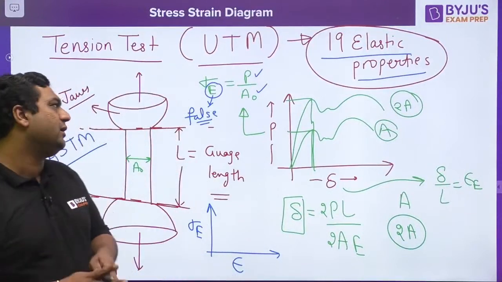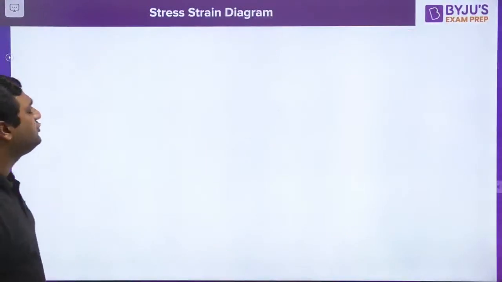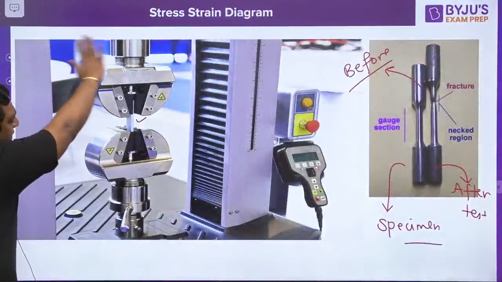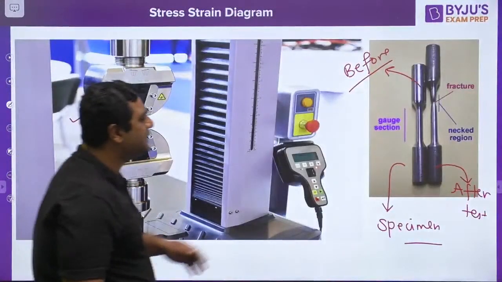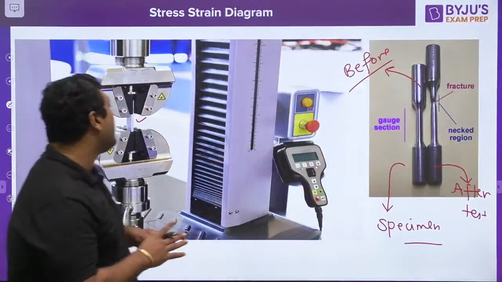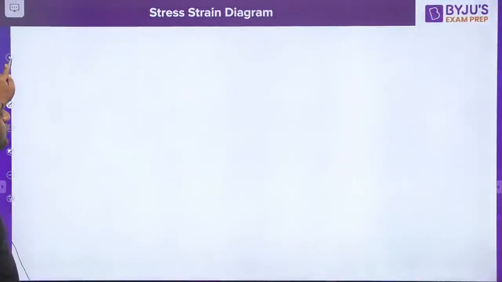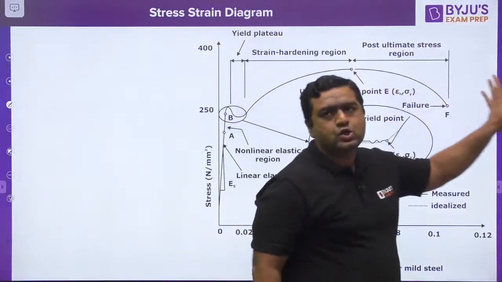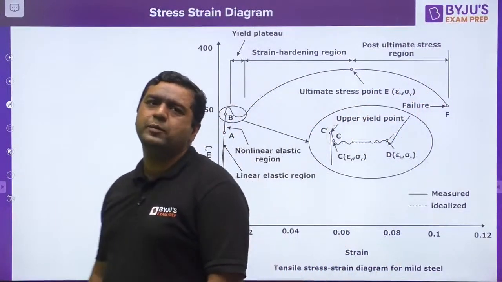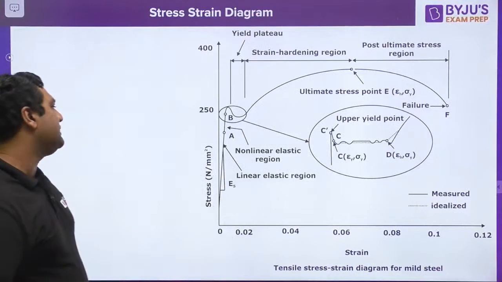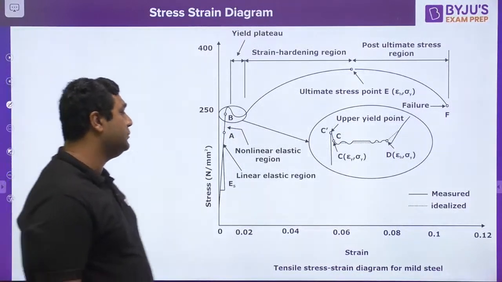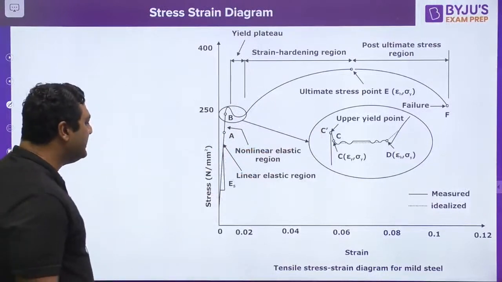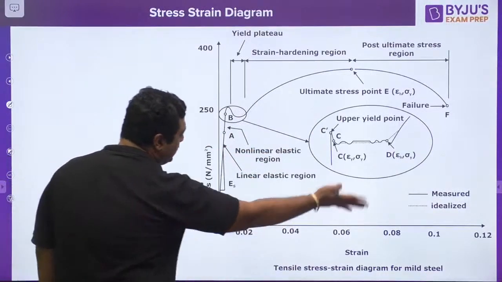Yes, dear. In this crash course, we are going to discuss a lot of things. So once again, I am showing you this. This is the setup detail and this is the specimen. Now we are going to start, my dear. When we are going to perform the test for the mild steel, we are going to have this type of curve. So this type of curve you will be getting when you will be performing the tension test on the universal testing machine. Then my dear, if you see this stress strain diagram, here it is engineering stress, here it is engineering strain.